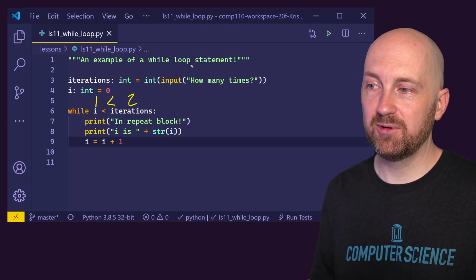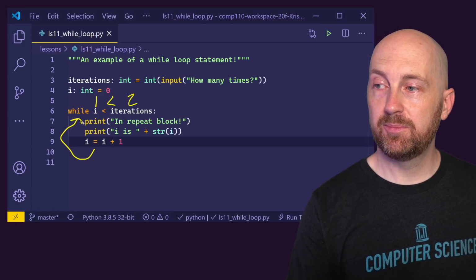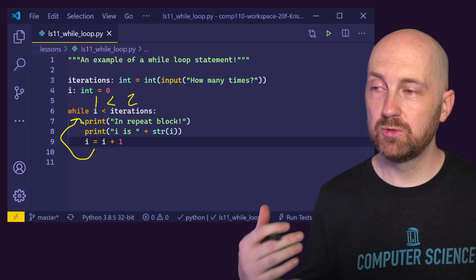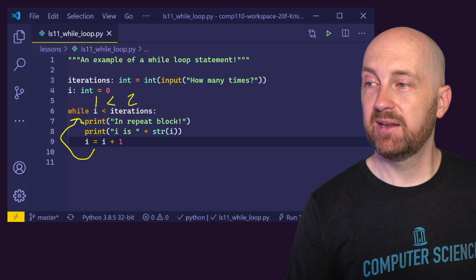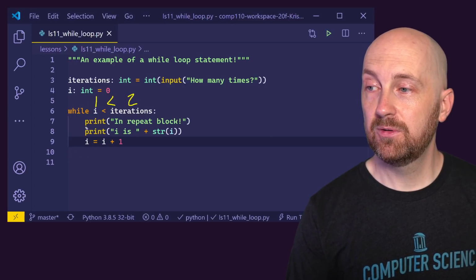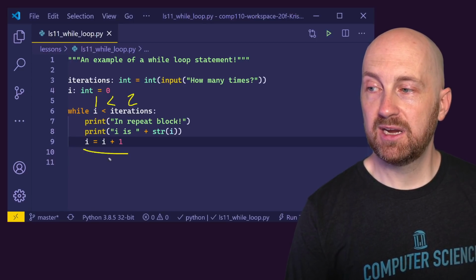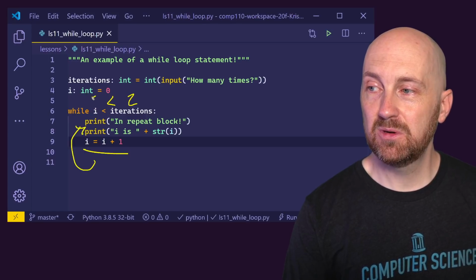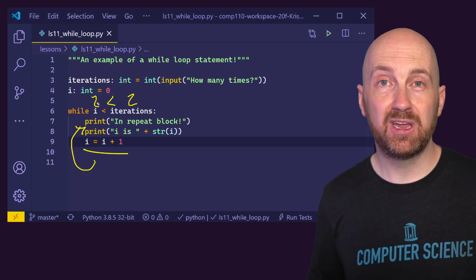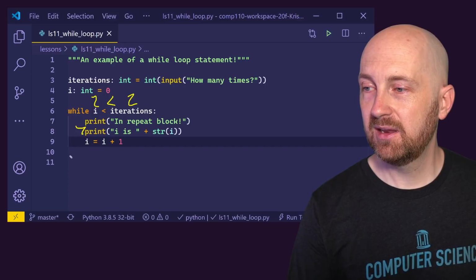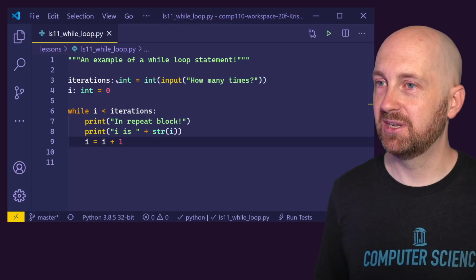We would have printed in repeat block I is 0, then we change I to be 1, and then just like we did before, we would return back up to this test. And we're going to jump back up to the test, and test is 1 less than 2. That's true. So we would go back in, we would print in repeat block I is 1, and then we increment I 1 more time. So that when we go back up, I is now 2, 2 less than 2 is false. So notice that would have caused 2 iterations of the loop until it had completed its job. And that same phenomenon holds whether we have 100 iterations or 1,000 iterations and so on.